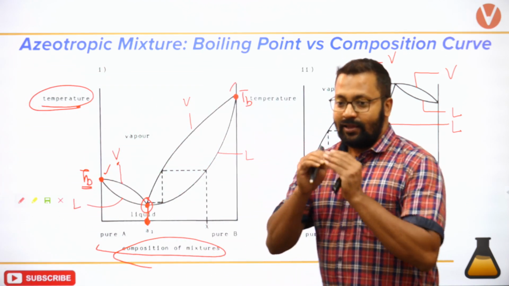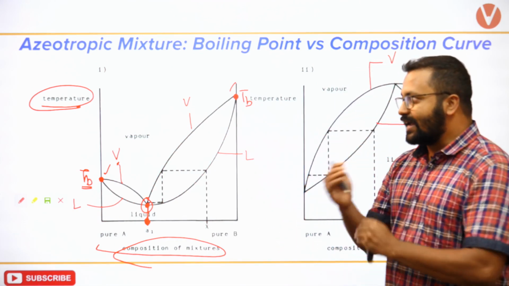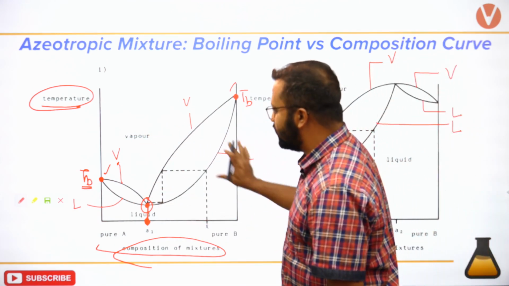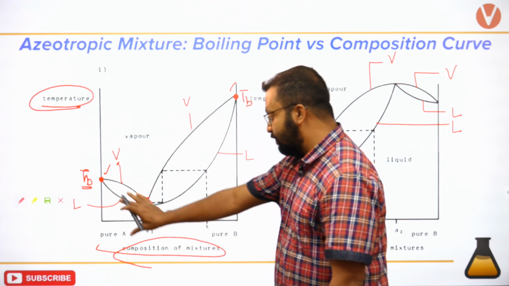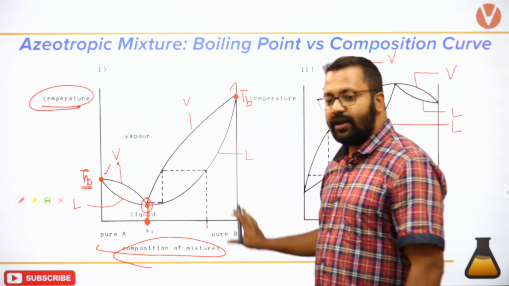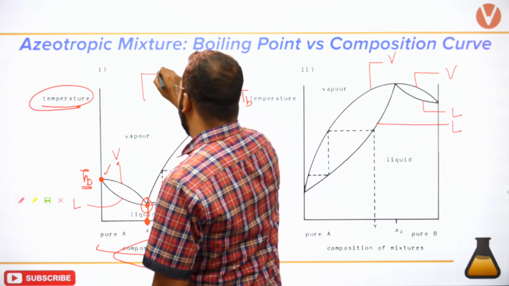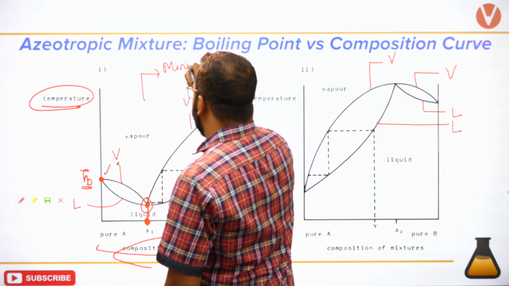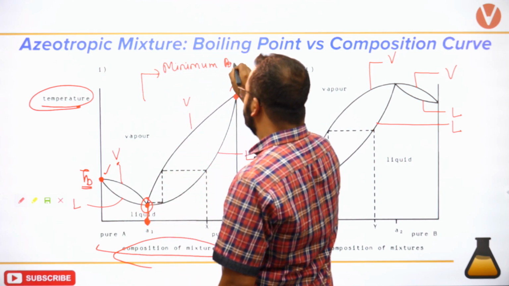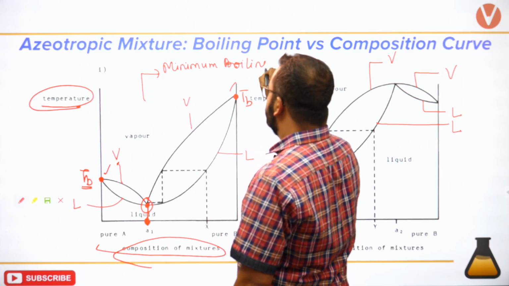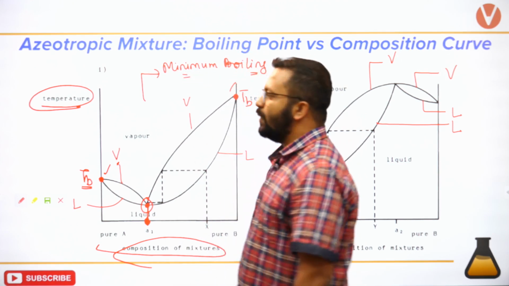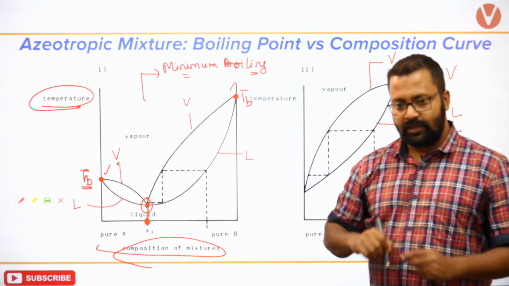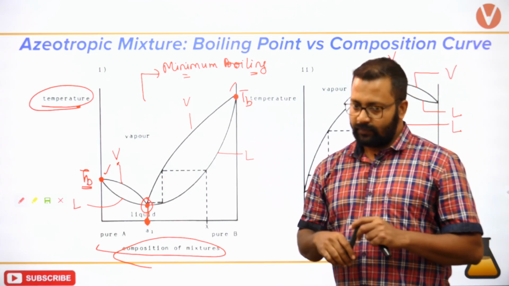Yes, so if it is less, so what kind of azeotrope have we drawn this plot for? For what kind of minimum boiling? Very good, minimum boiling. मिनिमम बॉइलिंग एजियोट्रॉप.